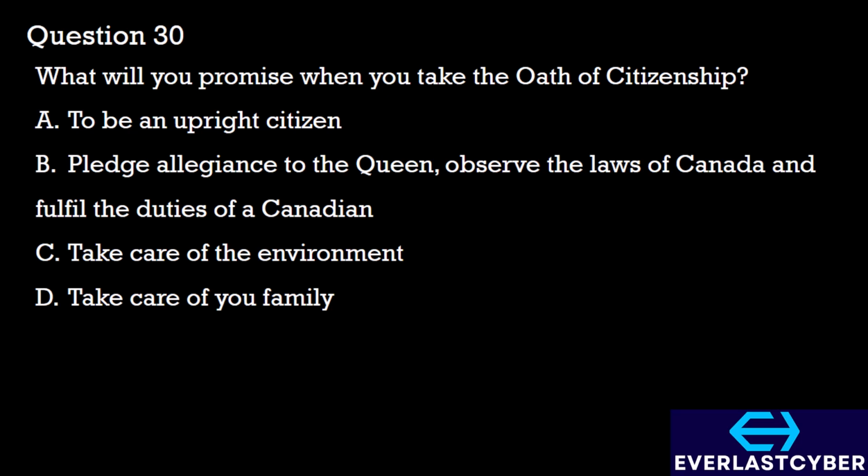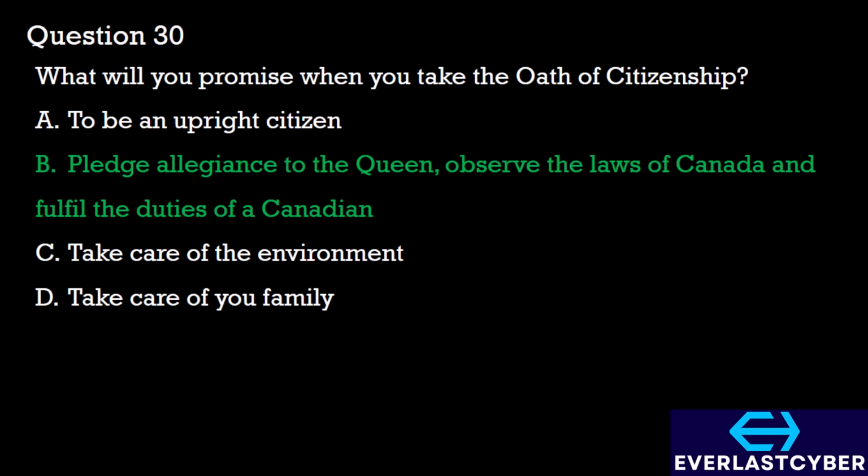What will you promise when you take the oath of citizenship? A. To be an upright citizen. B. Pledge allegiance to the Queen, observe the laws of Canada, and fulfill the duties of a Canadian. C. Take care of the environment. D. Take care of your family. When you take the oath of citizenship, you'll be doing option B. You pledge allegiance to the Queen, observe the laws of Canada, and fulfill the duties of a Canadian.